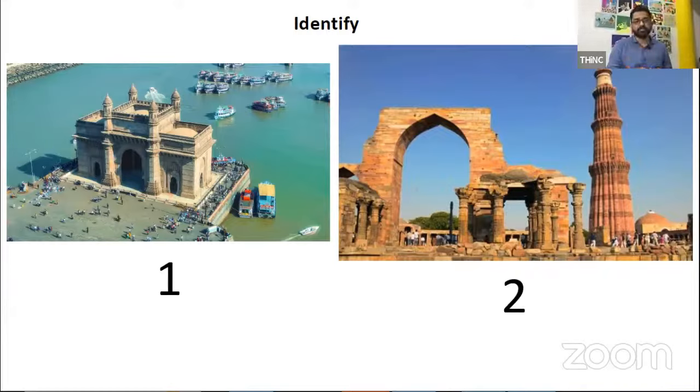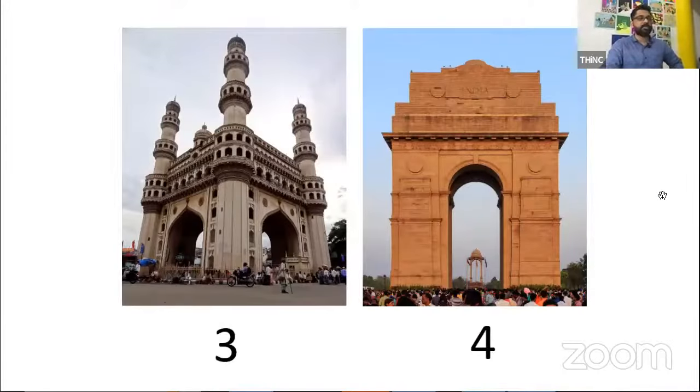And on the right hand side, number 2 is the Qutub Complex. Yes, Akshay, correct. On the adjacent side, you can see Qutub Minar also. Okay. The third one on the left hand side: not just the monument, but also the name of the city and the ruler. Can anyone tell me that? Yes, Charminar, Hyderabad. Figure out the ruler, that is also important. Ruler and dynasty are also important. Quli Qutub Shah, yes, great.